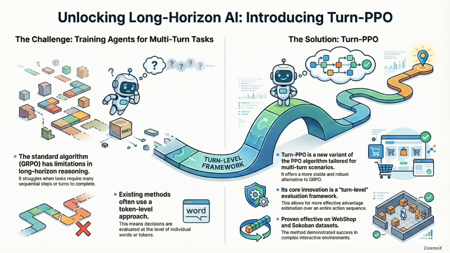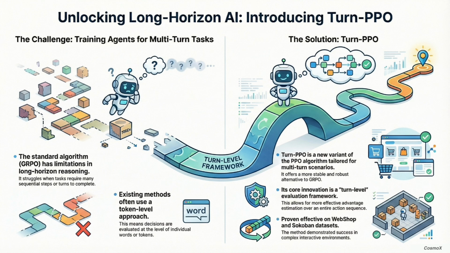The breakthrough is really in how it frames the problem. See, Turn PPO uses what's called a turn-level Markov decision process, or MDP formulation. Turn-level MDP. And that's the key distinction from the more commonly used token-level MDP. So it's not looking at every single word or token the model generates. Exactly. To visualize it, a token-level MDP is like trying to grade an essay by giving feedback on every single letter.